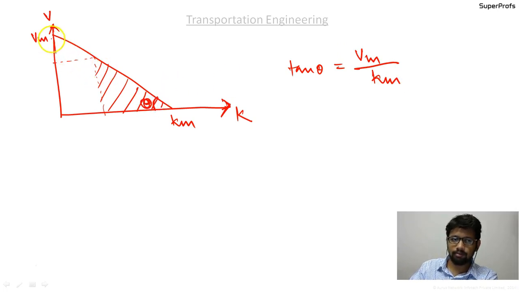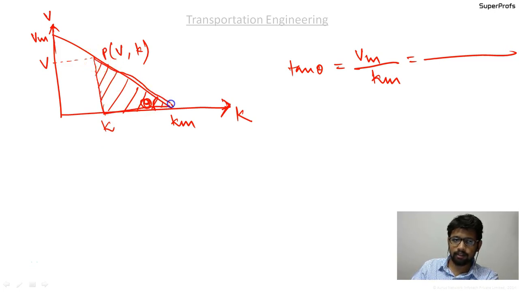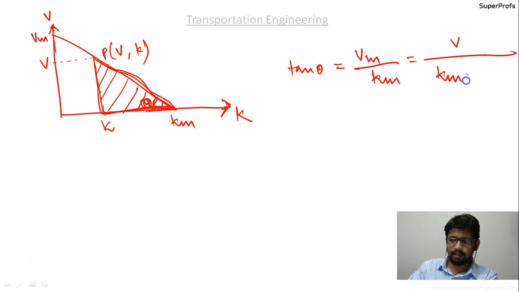That is V max over here upon K max, which will be equal to, suppose at this point it is the V comma K point. Here it is V and here it is K. So tan theta will be equal to, if you consider this triangle, V upon k max minus k.